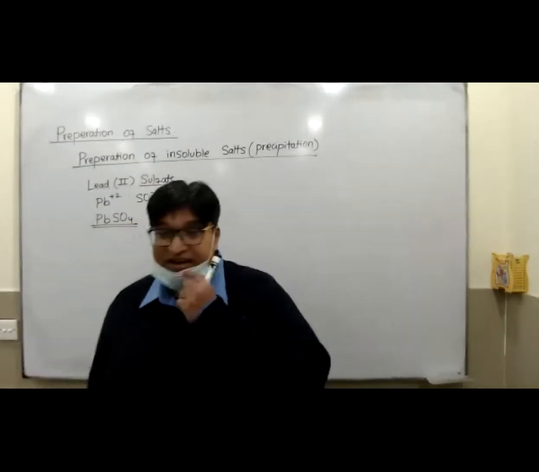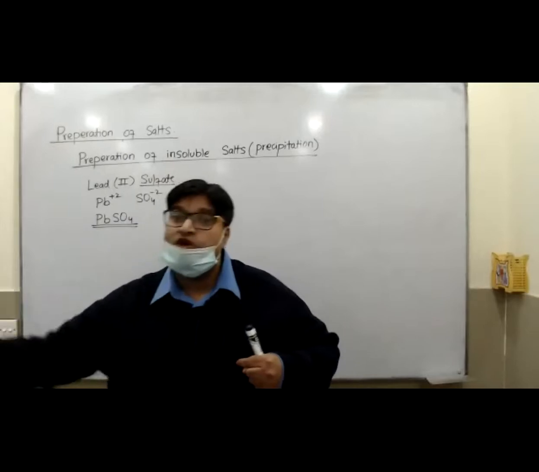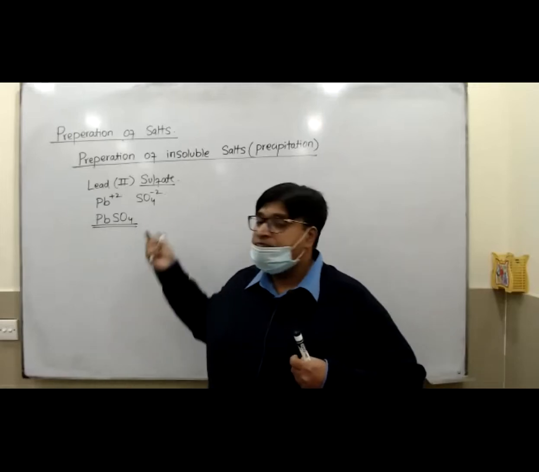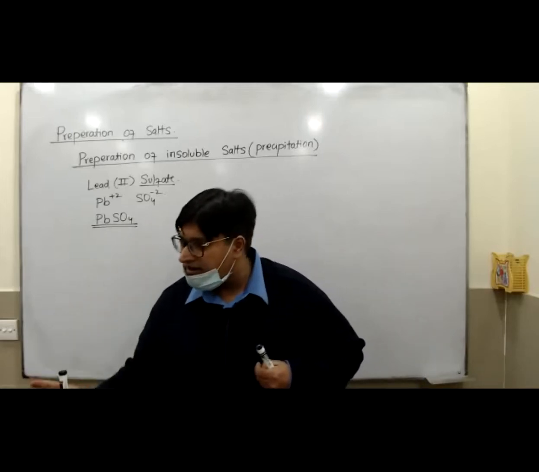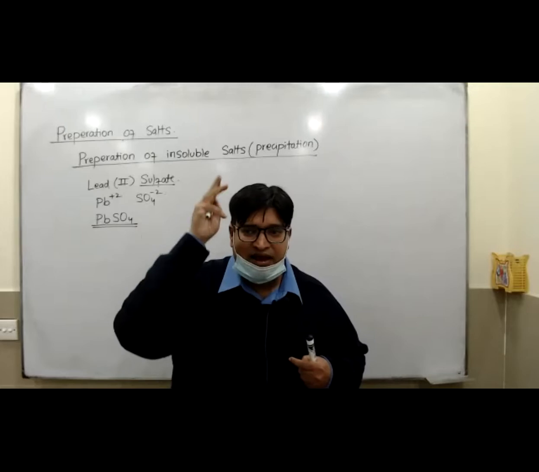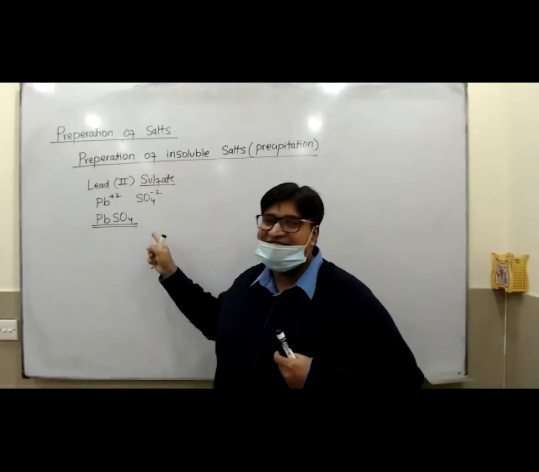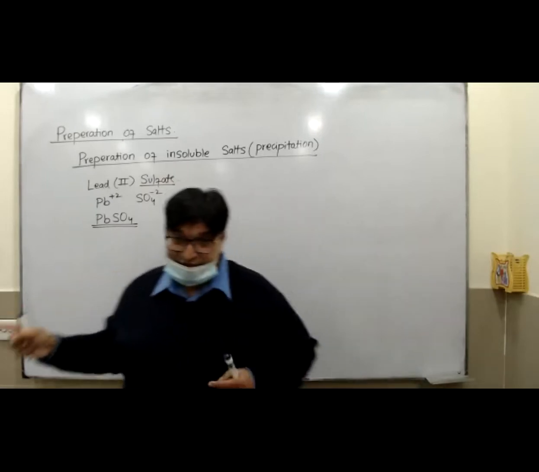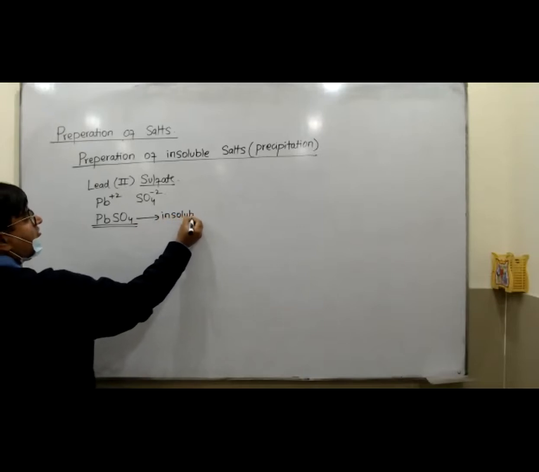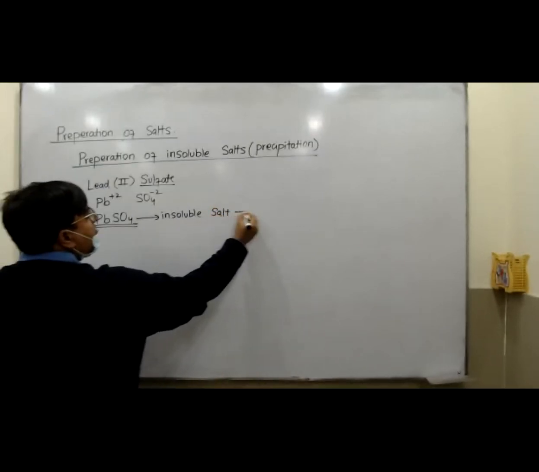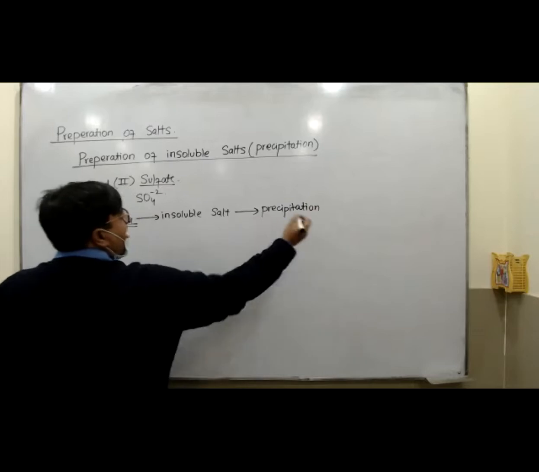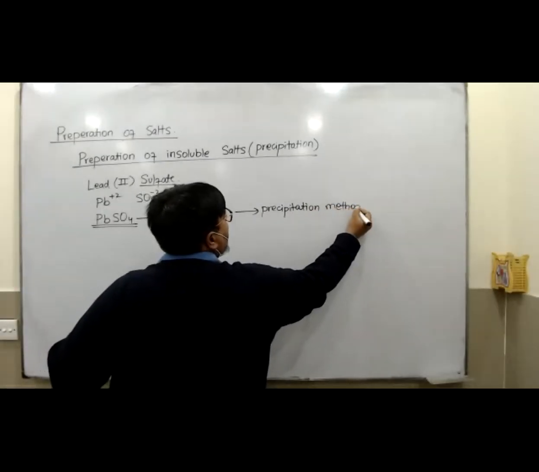Now, if we want to prepare it, first of all, we have to think about its solubility. Go to the solubility rule. I have told you that most sulfates are soluble except for lead, barium, and calcium. So lead sulfate is an insoluble salt. So the first point you have to write: lead sulfate is an insoluble salt and could be prepared by a method which is called the precipitation method. If you write this, you will get 1 mark.